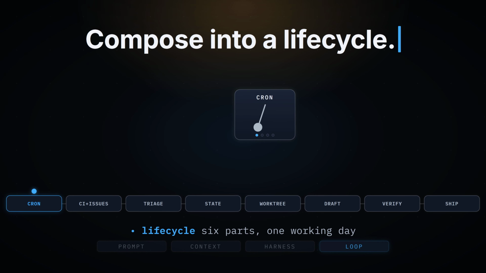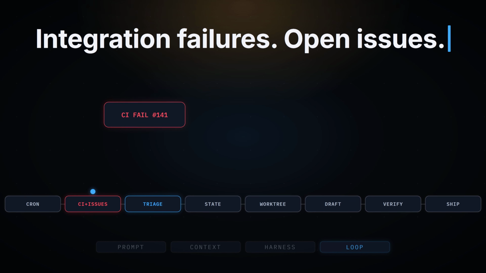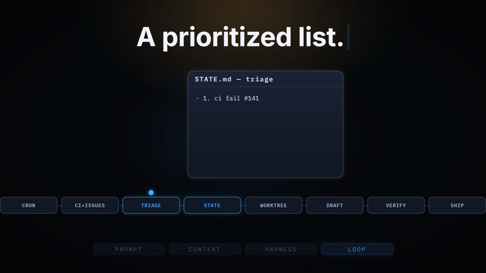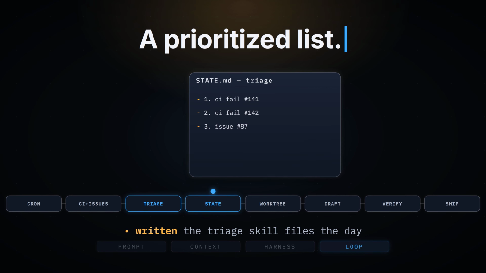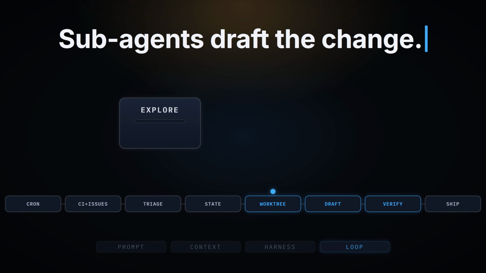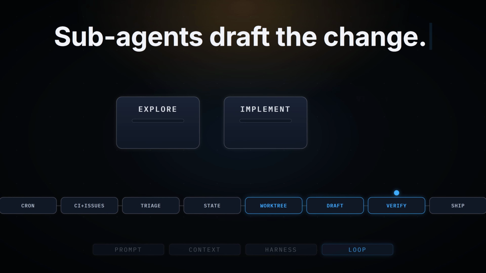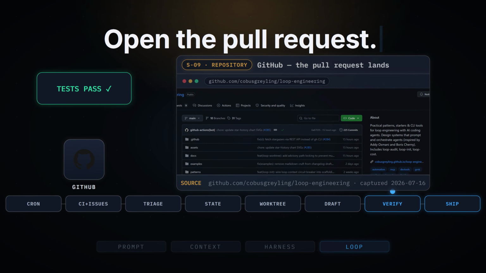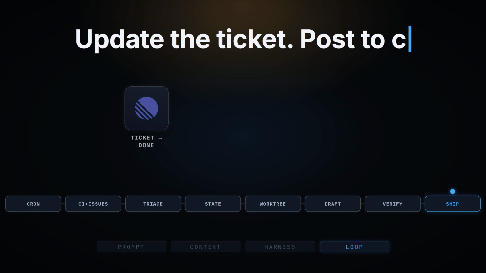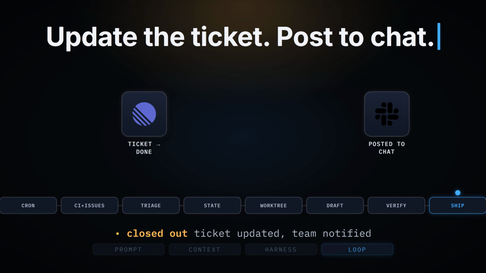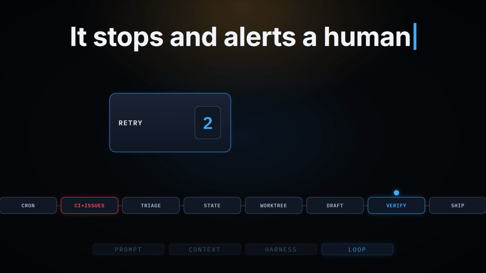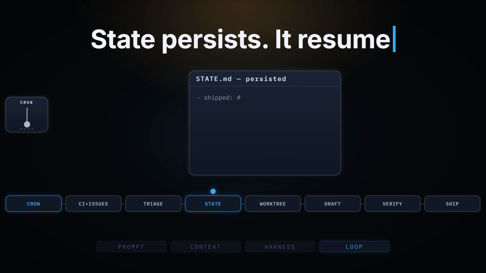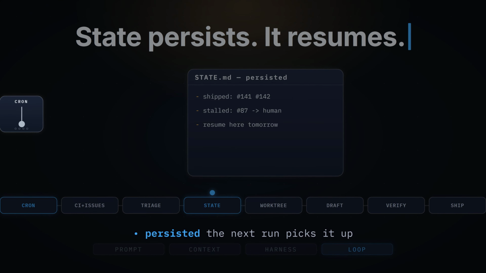A morning automation reads yesterday's continuous integration failures and open issues, and a triage skill writes a prioritized list to a state file. For each fix, an isolated worktree opens where subagents draft the change, and a verifier audits it against the project's skills and tests. Connectors open the pull request, update the ticket, and post to chat. If tests fail, it retries once or twice. If it stalls, it stops and alerts a human, and state persists so the next run resumes.